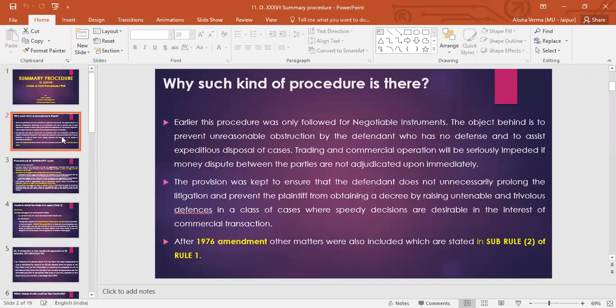That is, the suits which could be tried summarily have a specific kind of procedure which is to be followed during the trial of those kinds of suits which have been specified in this order. And there is also a certain category of courts to which the summary procedure is allowed.